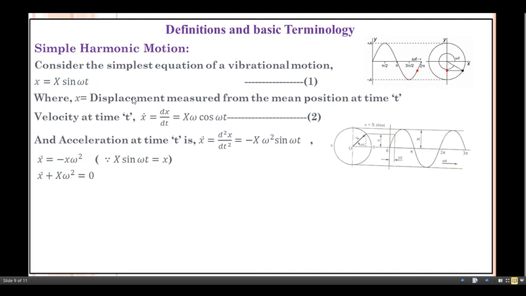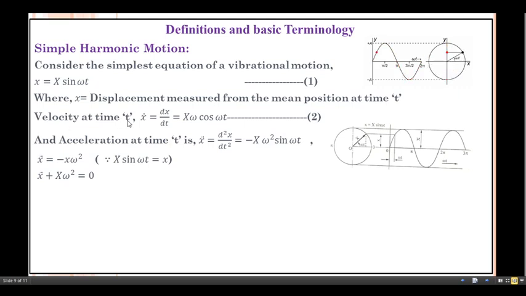Okay, so if we focus on this small triangle, can I write for this small x as X into sine omega t? Okay, same equation is written here. Consider the simplest equation of a vibrational motion, that is small x equals to capital X into sine omega t. So what's about this one x? So already I discussed about this x. X is nothing but displacement measured from the mean position at time t.